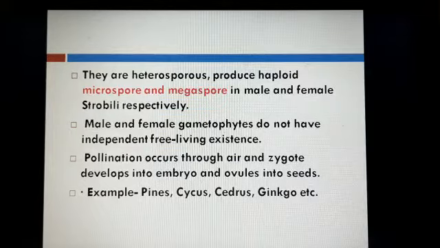Male and female gametophytes do not have an independent, free-living existence. Pollination occurs through air. And student, very important, the zygote develops into an embryo, and the ovule develops into a seed. The ovary wall is absent, so the seed is naked. Examples: Pinus, Cycas, Citrus and Ginkgo.